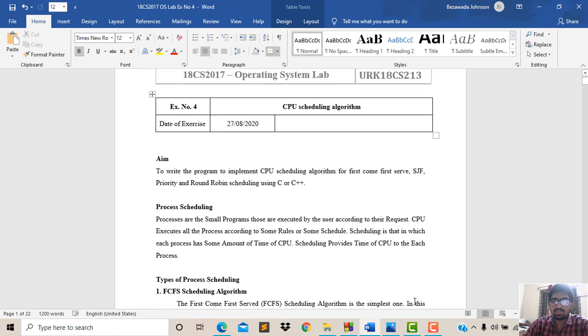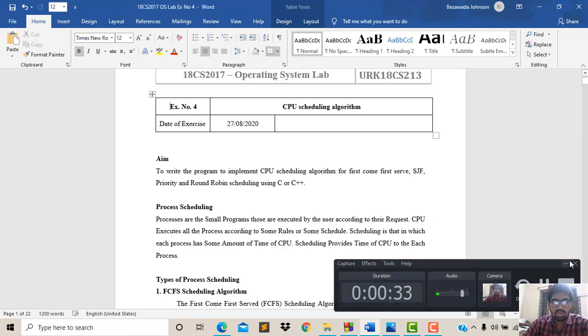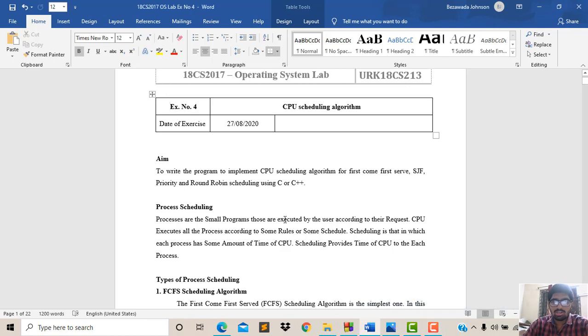When we see the definition of CPU scheduling, processes are small flows that are executed by the user according to the request. If the user has given some programs to execute, the CPU will execute the process, and the algorithms depend upon the process, according to the rules of the schedule. Now, for example, I have given a program to run a